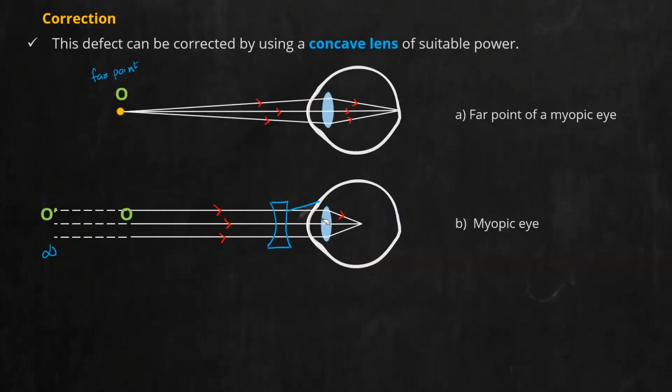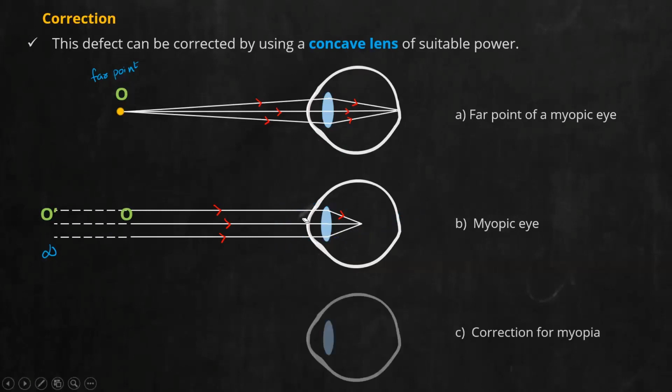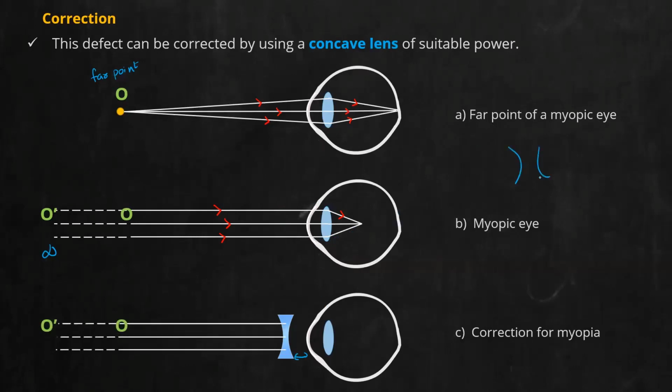Next, we need to draw the correction diagram. Correction for myopia. Here also, we will place a concave lens in front of the eye. And this is too close. You already know spectacles are worn too close to the eye. See, normally if you draw a concave lens, incident rays strike on the concave lens, you should draw divergence in this fashion, right? But here it is placed too close. So you don't need to worry about this angle. That is, I should not worry about large divergence angle. You can show almost a straight line. I will show a very little deviation. This will be enough. Don't diverge the ray like this, because it will not enter the eye.